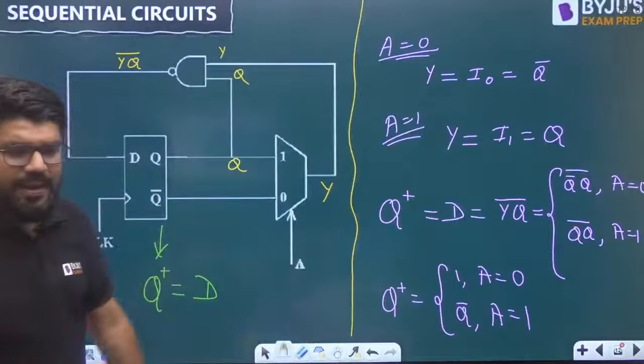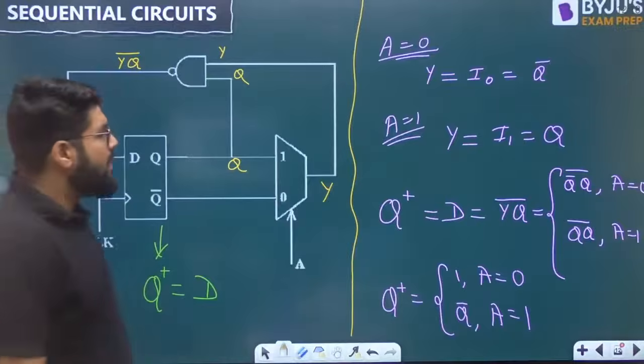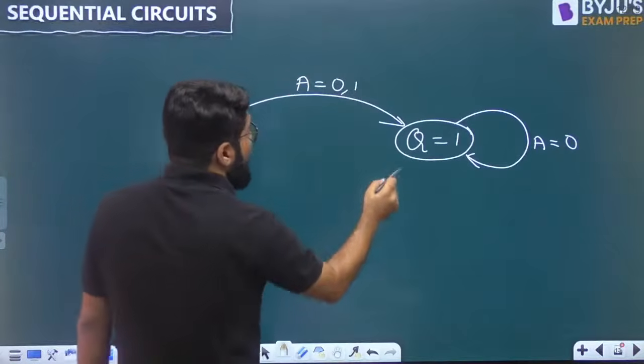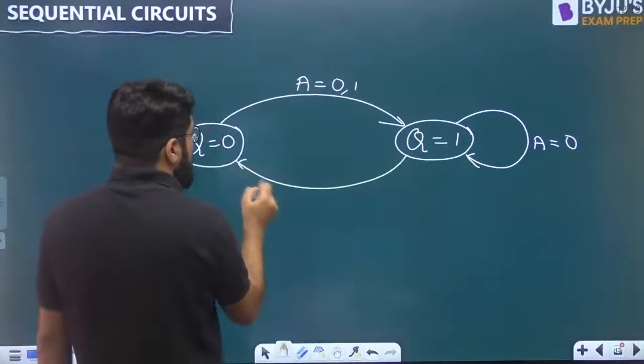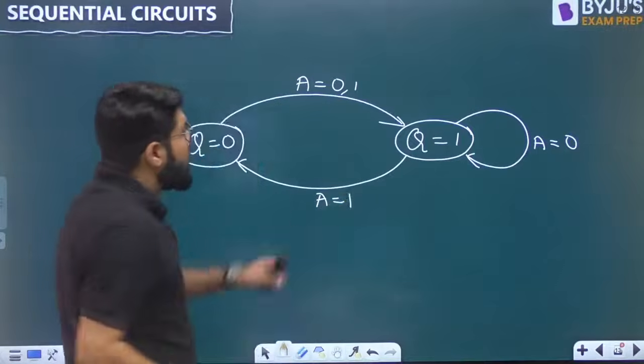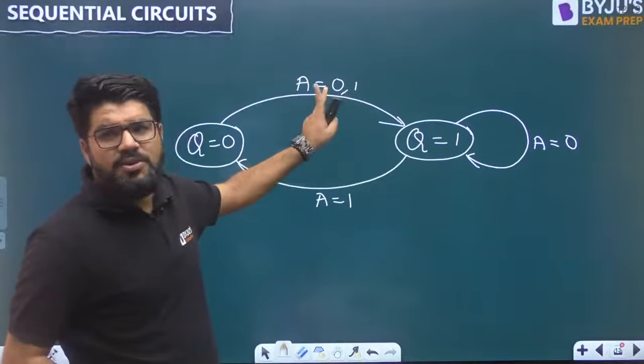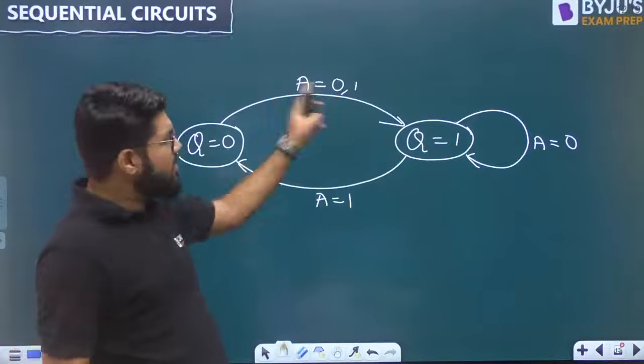But if the input is 1, my next state is Q bar, that is toggle. So if I am at 0, I will go to 1. The same arrow can be used here. And if I am at 1, I will come to 0 for the input 1. So here input A equal to 0 comma 1. This comma represents that for both the inputs, whether it is 0 or 1, the transition is similar.